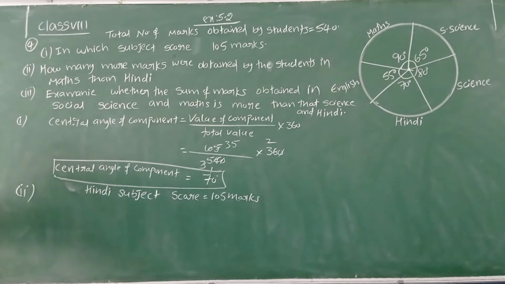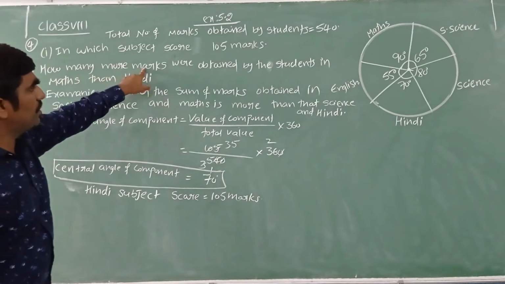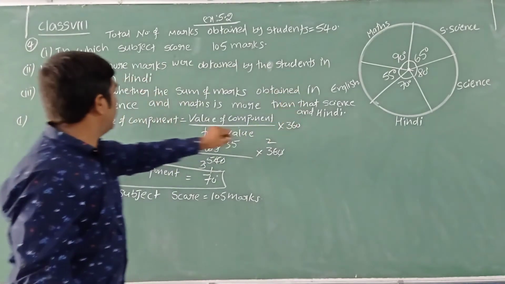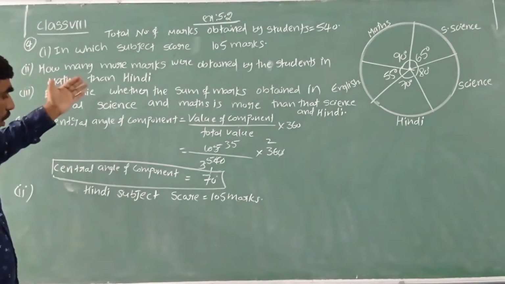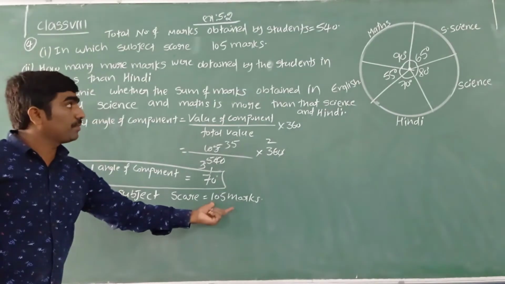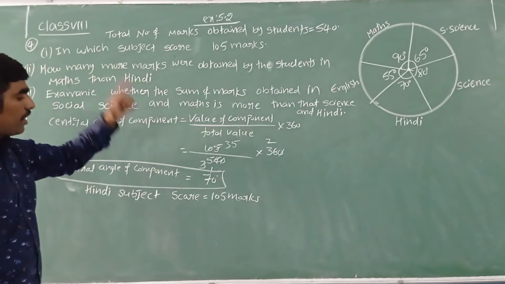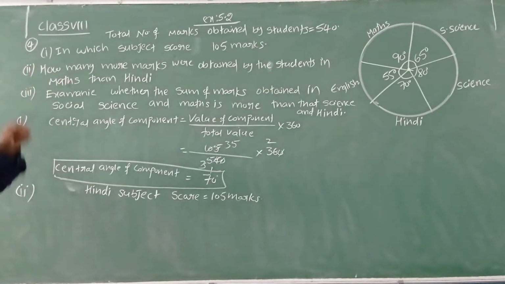Second one: how many more marks were obtained by the students in maths than Hindi? Already we know the marks obtained by the student in Hindi: 105 marks. Still I want to find the marks in which subject?